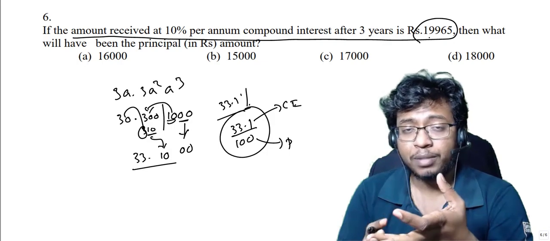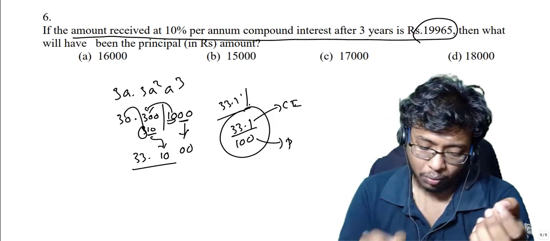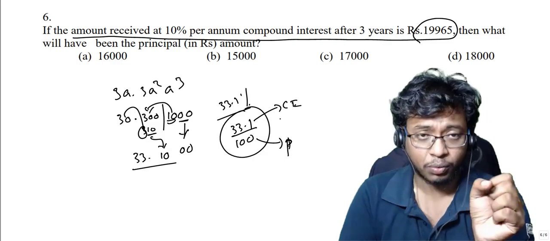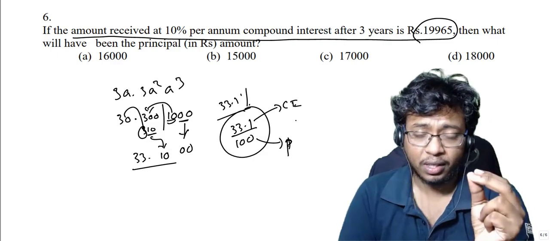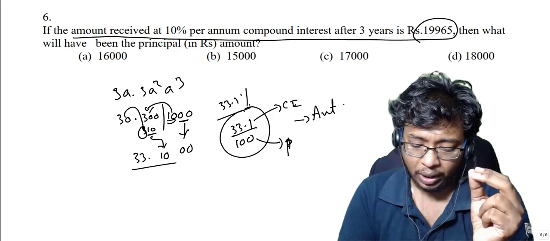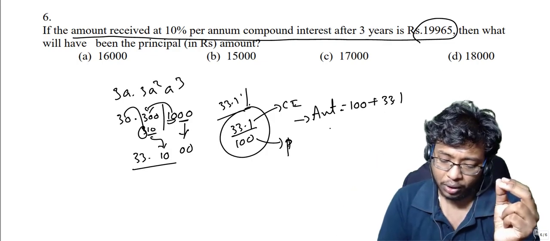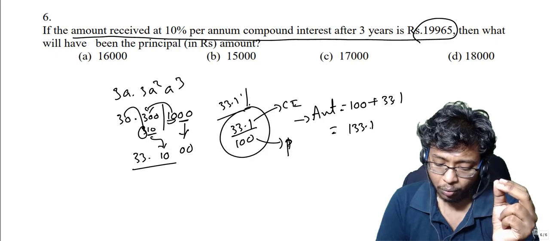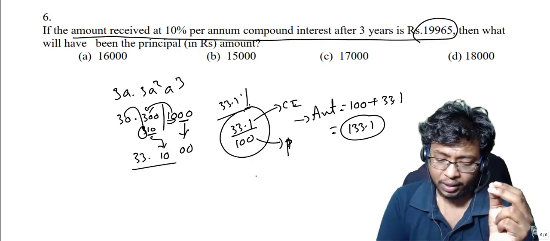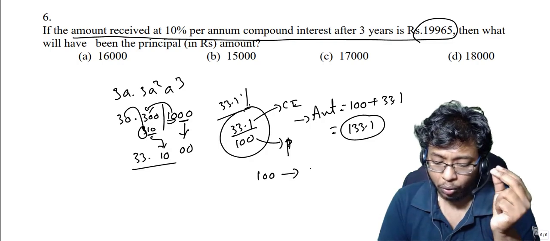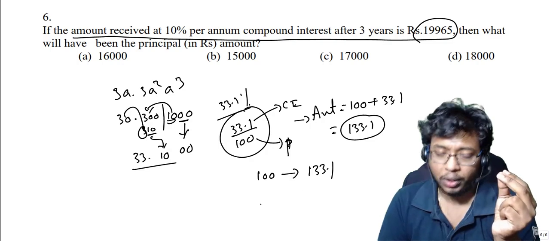That means principal plus compound interest is this one. If my principal is 100, my compound interest is this one. So if my principal is 100, what will be my amount? Amount will be principal plus compound interest, which is 33.1, so it will be 133.1. So when my principal is 100 rupees, my amount will be 133.1.